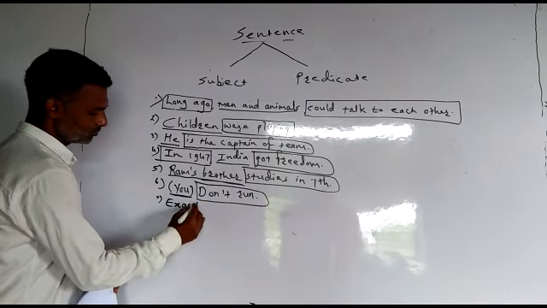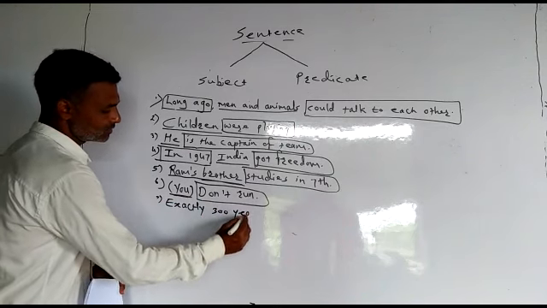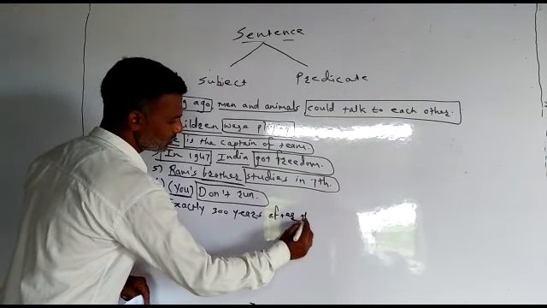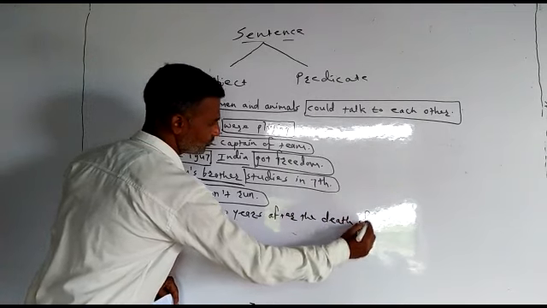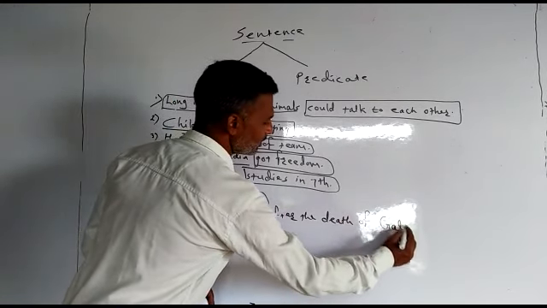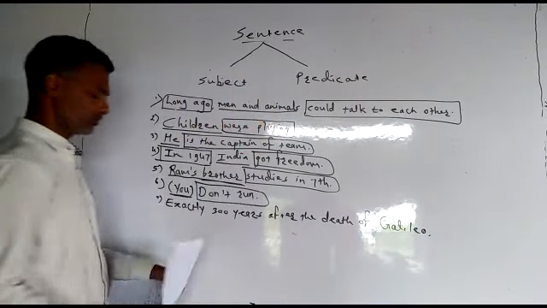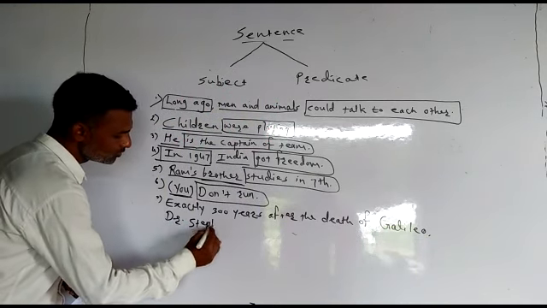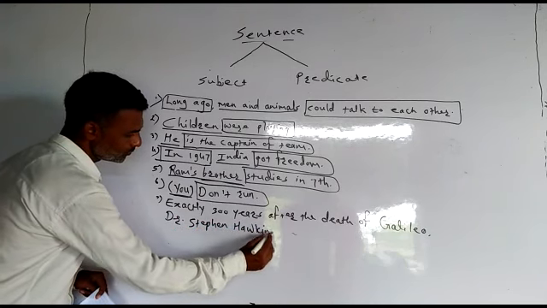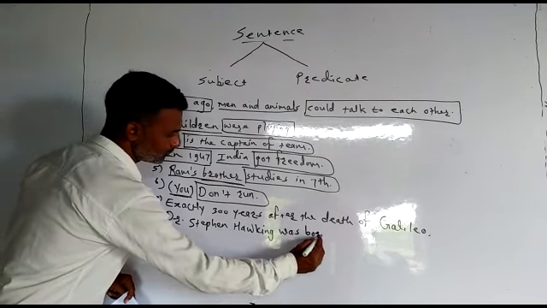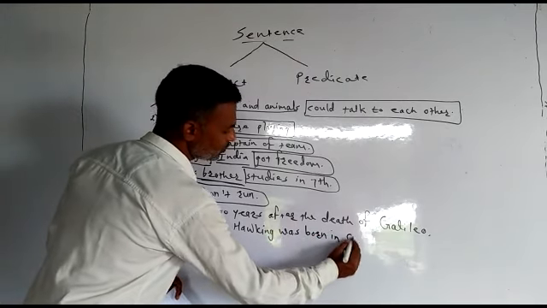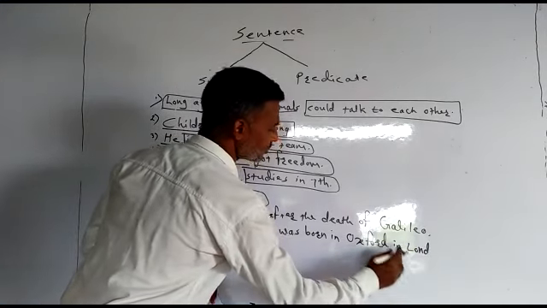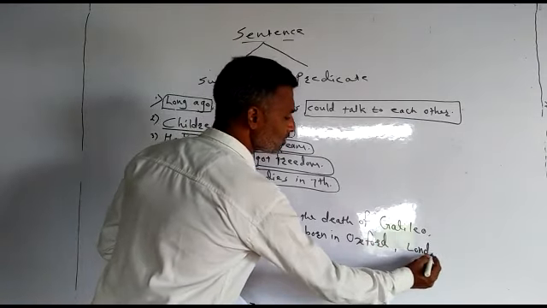Exactly 300 years after the death of Galileo, Dr. Stephen Hawking was born in Oxford, London.